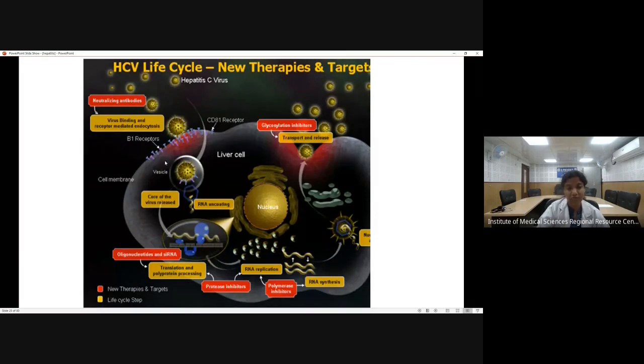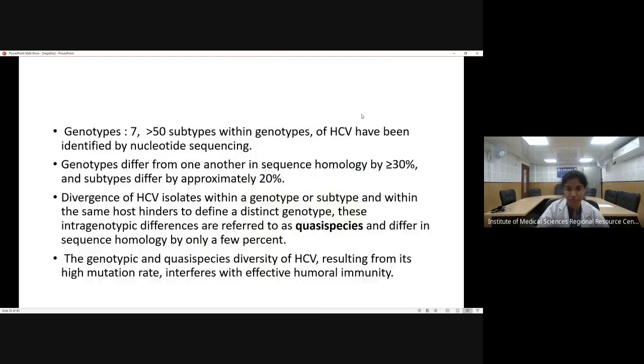But the treatment is very expensive. There are neutralizing antibodies against the virus binding sites, there are antivirals against translation and polypeptide processing, and then there are inhibitors of RNA replication. So all this development is going on.